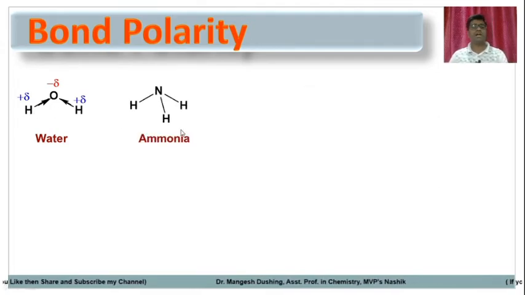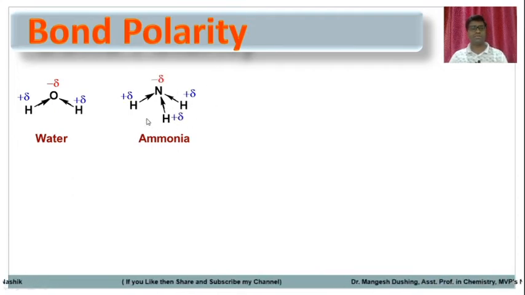Same in the case of ammonia. In ammonia, nitrogen is more electronegative than hydrogen. So the sigma bonding electrons are more towards the nitrogen because nitrogen is the more electronegative atom. So the bond becomes polar, and similarly the ammonia molecule also becomes polar. It has some polar character because nitrogen will have a partial negative charge, while hydrogens have a partial positive charge.